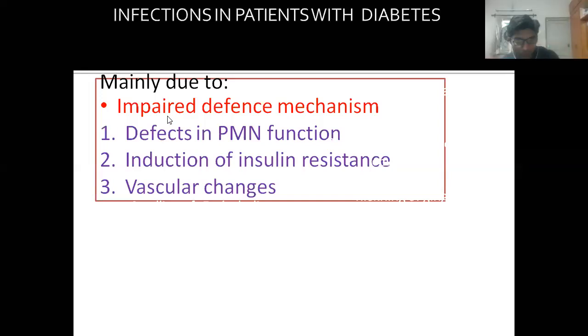Mainly due to impaired defense mechanism. That means impaired chemotaxis, phagocytosis, and oxidative stress. There are defects in PMN function and induction of insulin resistance and vascular changes. So that's why the chances of infection are more in patients with diabetes, mainly due to impaired polymorphonuclear neutrophil function.